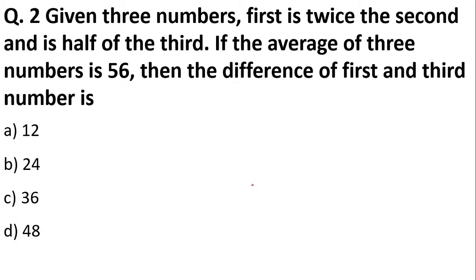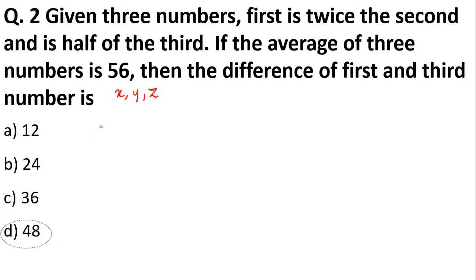Okay. So actually the right answer to this question is what Shinu has said. It's D. 48 is the right answer, and I'll tell you how we are getting 48. In mathematics, whenever such questions come, you have to assume the numbers because they have not named the numbers. We don't know what number it is. It could be 10, it could be 20, it could be anything. So since three numbers are given, we will assume one as X, one as Y, and one as Z.